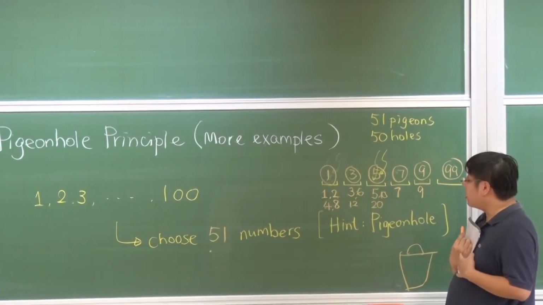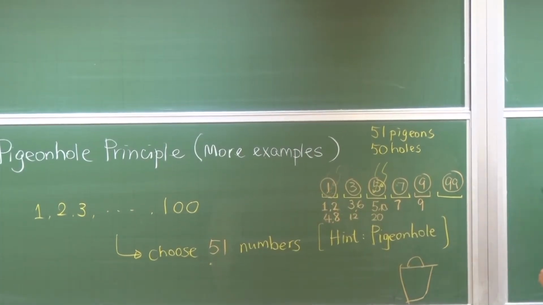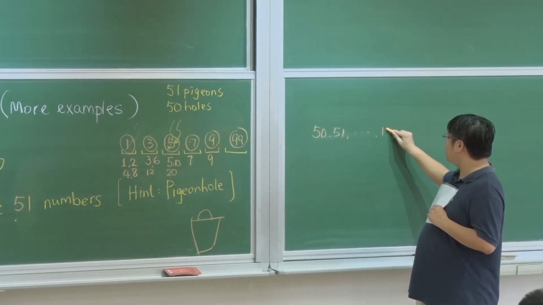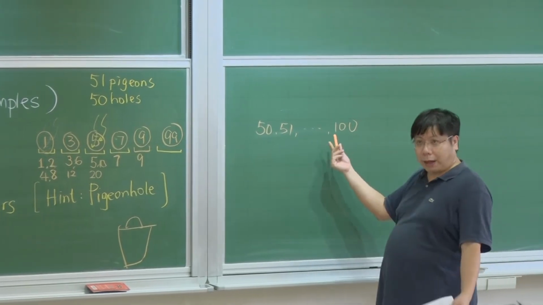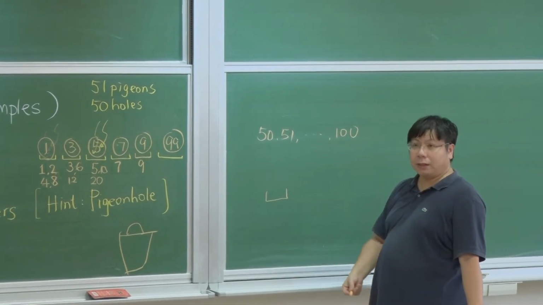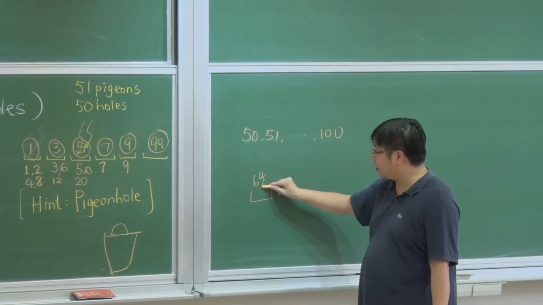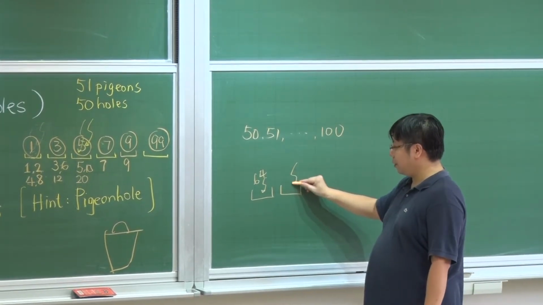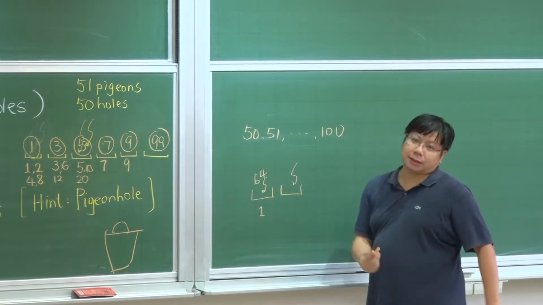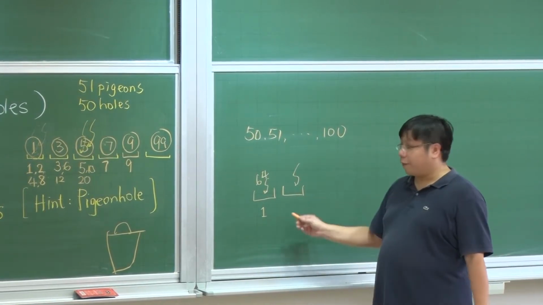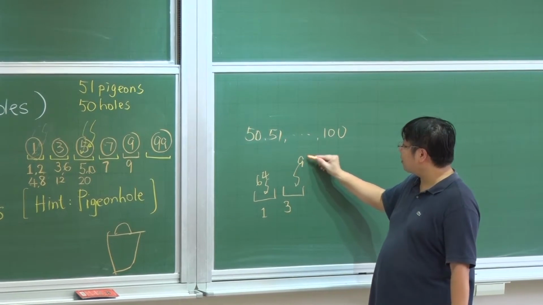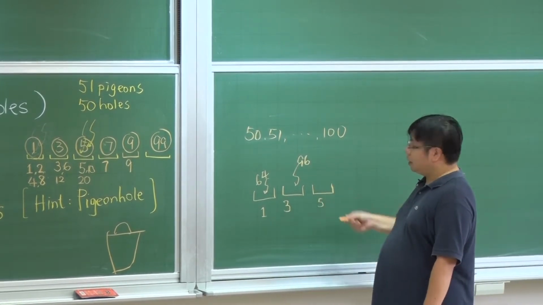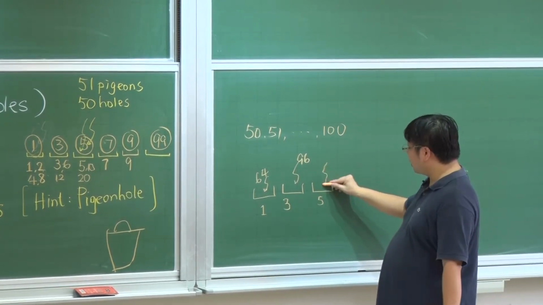So let's say I'm selecting this set, 50, 51, up to 100, so there are 51 numbers. What will happen? In the hole of 1, you will have 64 flying inside. In the hole of 3, you will find 96 flying inside. Is that okay? In the hole of 5, you will see something like 80.